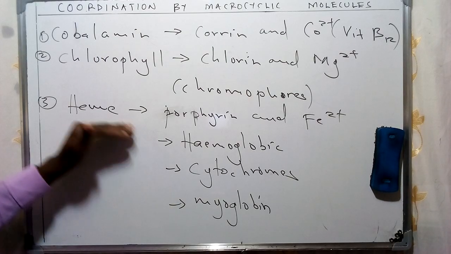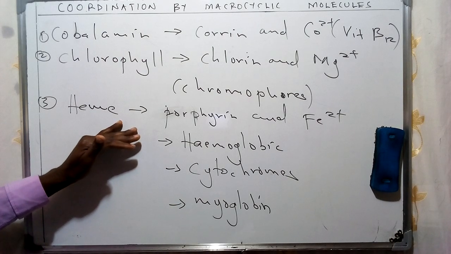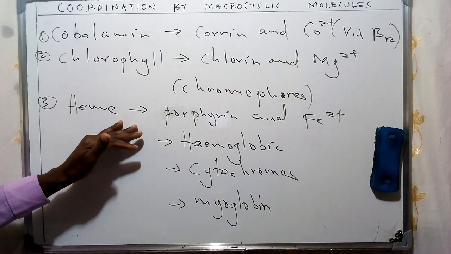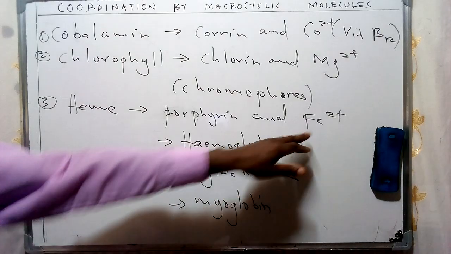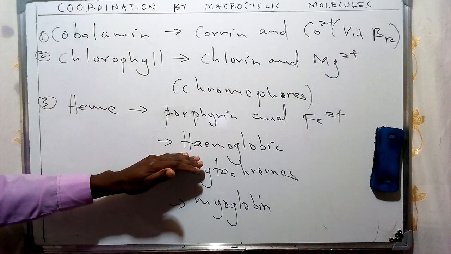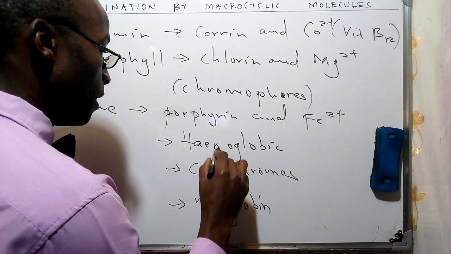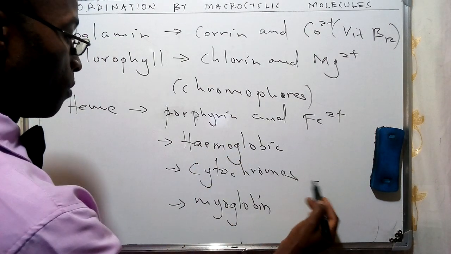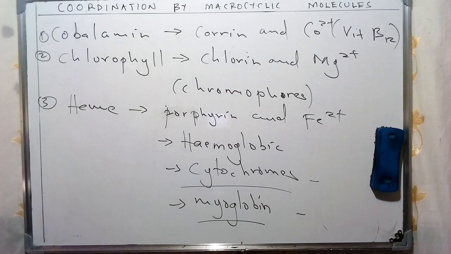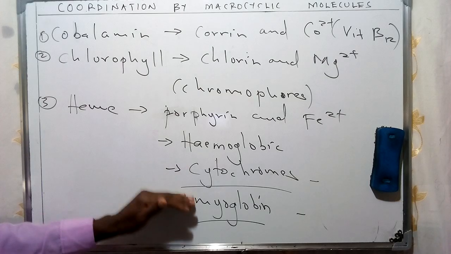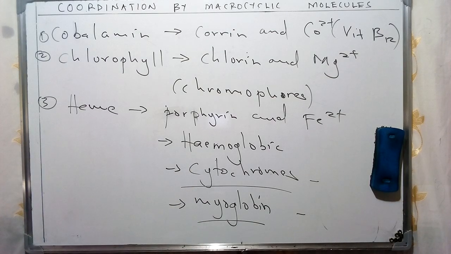So this is going to be one of the examples of inorganic compounds with a tetrapyrrole that is referred to as a heme, and it's going to consist of a porphyrin and an iron, a coordination center given as such, and we shall have this one found in hemoglobin, as we said, and also in cytochromes and the myoglobin. So we shall look at these two specific examples in our subsequent videos, which are going to assist us in particularly describing them in terms of structure and perhaps their specific relevancy.